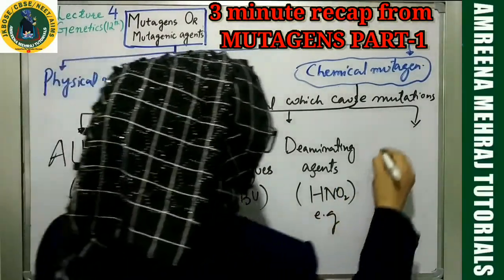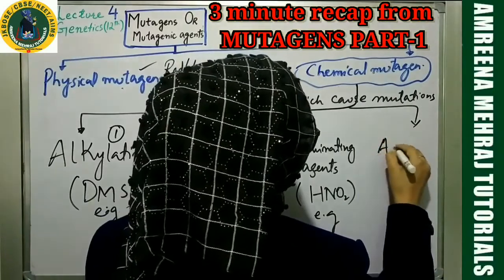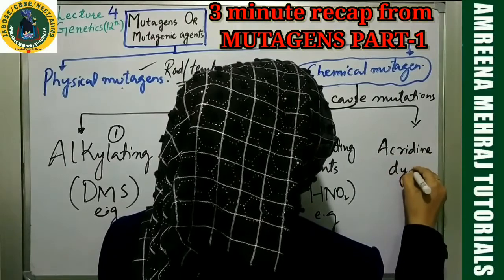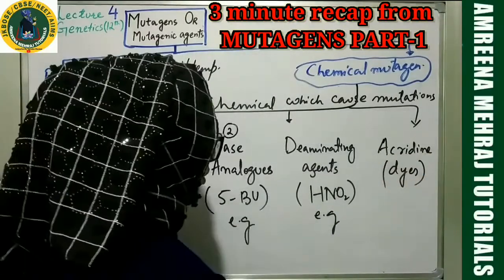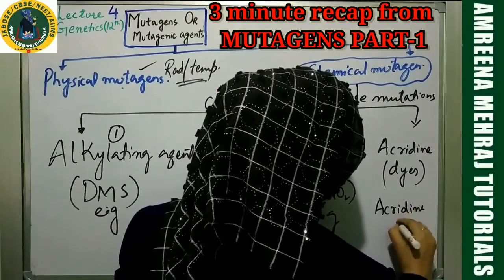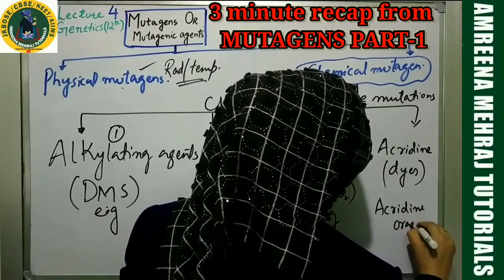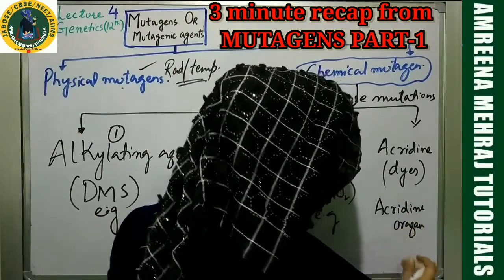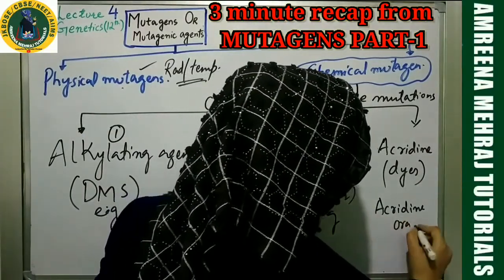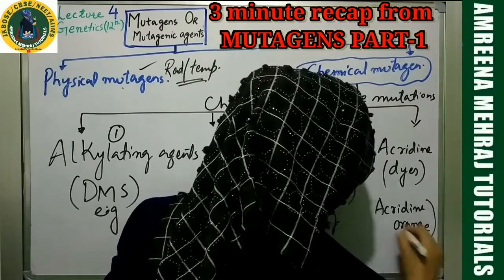The fourth one I'll be talking about today is acridines. Basically they are dyes. An example is acridine orange. It's a dye basically. It's also a chemical. Acridine orange is the example.